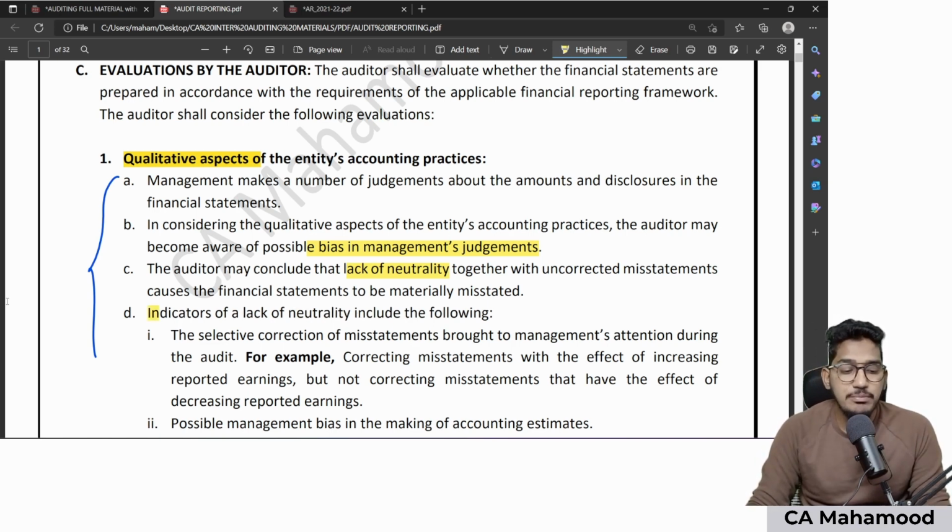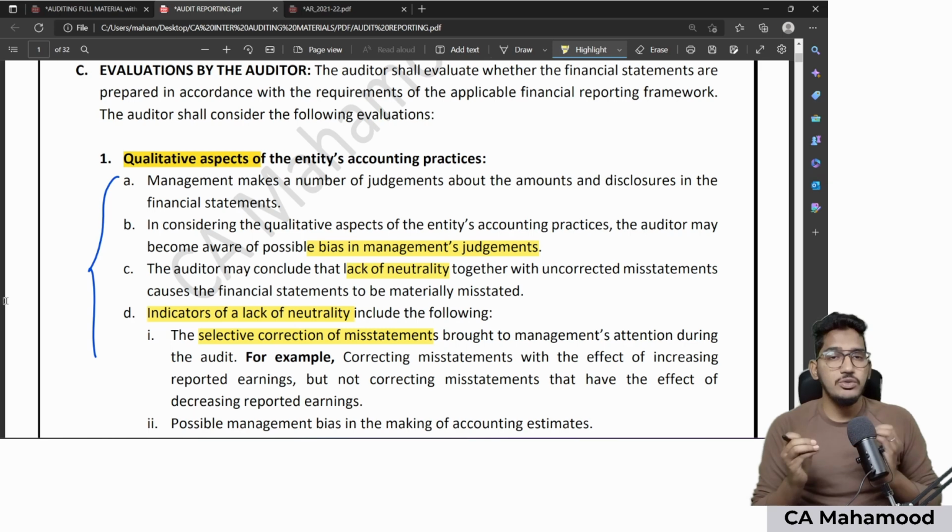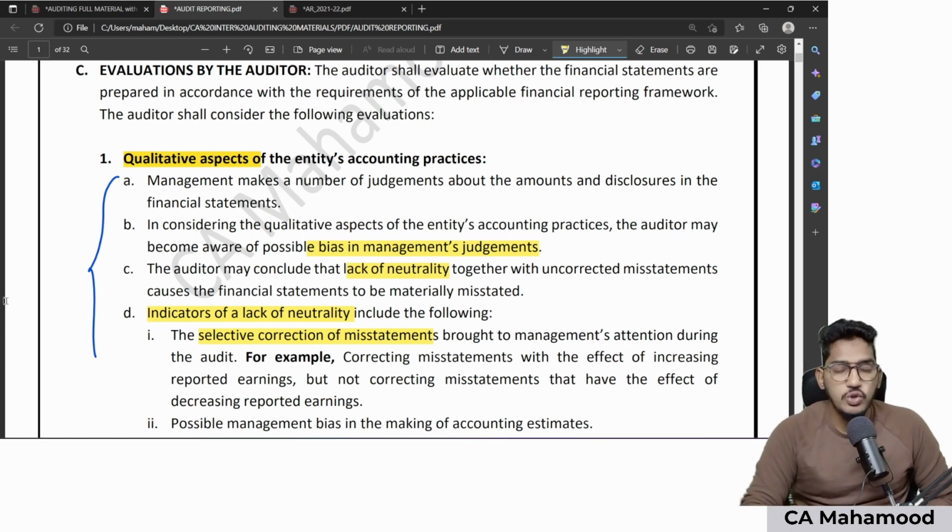And they are even giving some examples of indicators of lack of neutrality. Sir, will I get any hint here? Here management might show bias in selection of accounting policies. To find it out, will I get any hints, sir? Yes. Some examples they have given, like selective correction of misstatements. You have taken to the client some 10 misstatements, 10 errors you have found. You went to the management and told, sir, I have found these 10 errors, please do rectify. But what management is doing is, out of the 10 misstatements, they are rectifying only 7, which has the effect of increasing the profits. The remaining 3 they are not rectifying because that will reduce the profits. Don't you think this is a clear indicator management is biased? Yes, management is biased here.